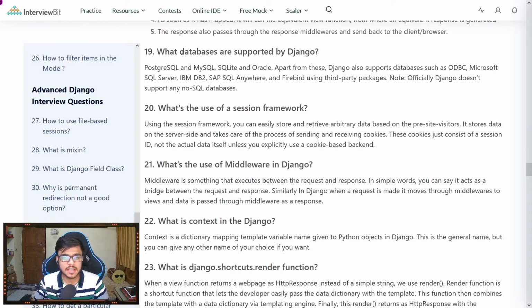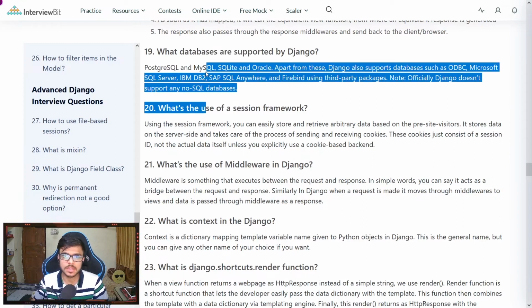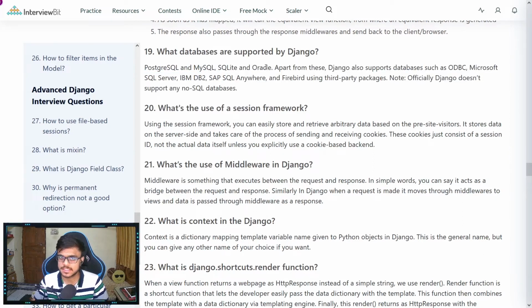Question number 19 asks, what databases are supported by Django? PostgreSQL, MySQL, SQLite, Oracle, etc. Apart from this, with the help of third parties, we can also get support for ODBC, Microsoft SQL Server, IBM DB2, SAP SQL Anywhere, Firebird, etc. Django officially does not support NoSQL databases, but we can get them working if we need.